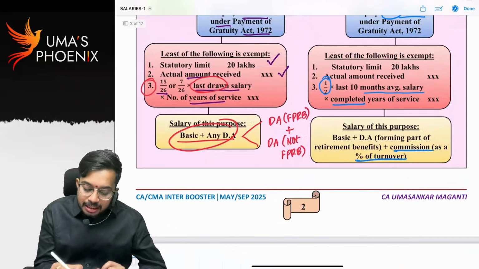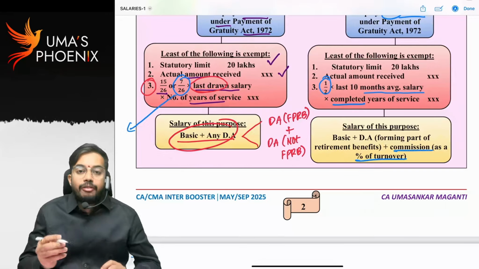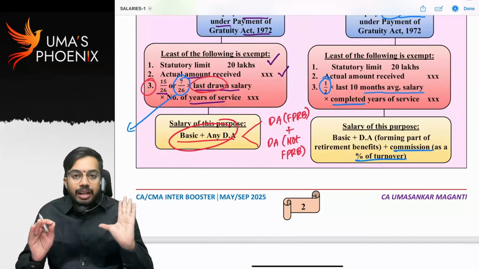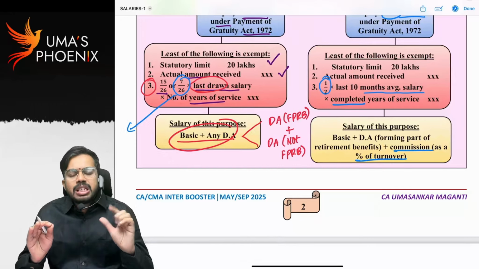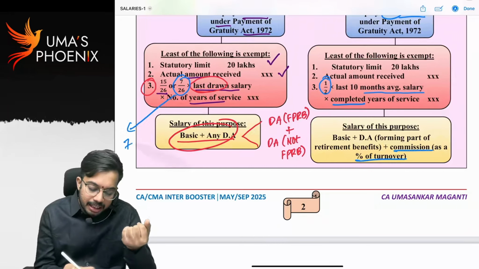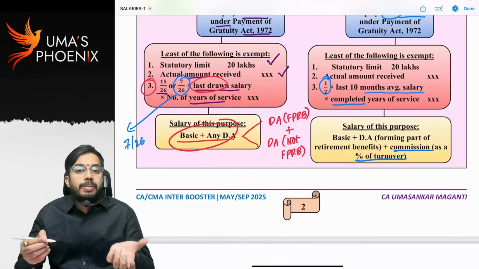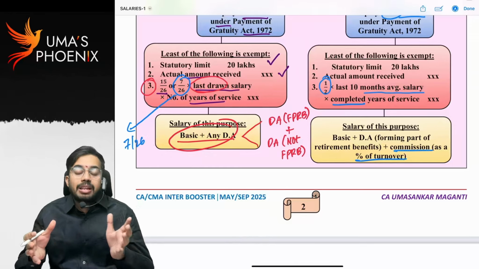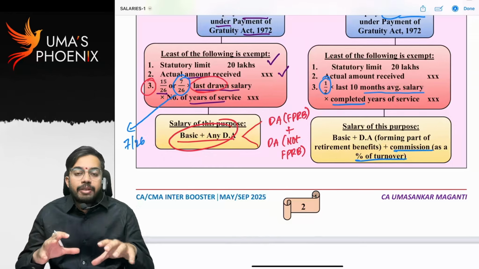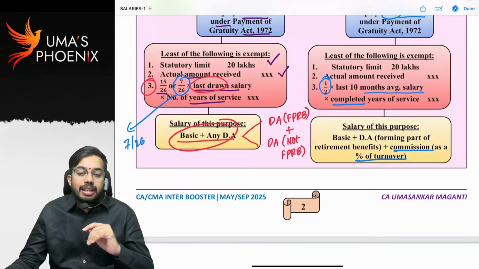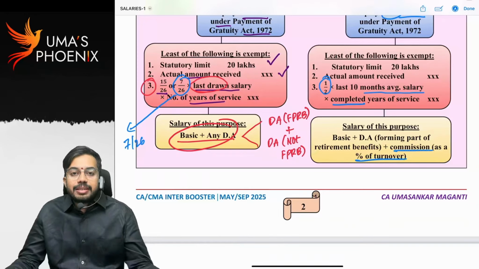Sir, what is this 7 by 26? For regular employees, in the third step, we will take 15 by 26. For seasonal employees, we will consider 7 by 26. Best example, ice cream business, mango business. Those are seasonal businesses. While calculating gratuity exemption for seasonal employees, in the third step, in place of 15 by 26, we will consider 7 by 26.